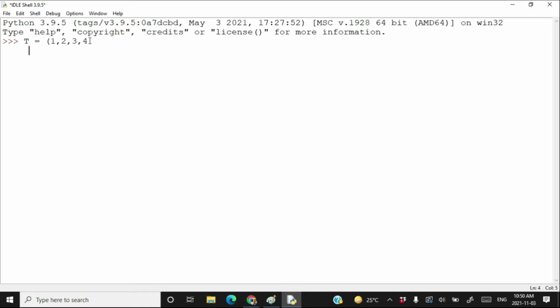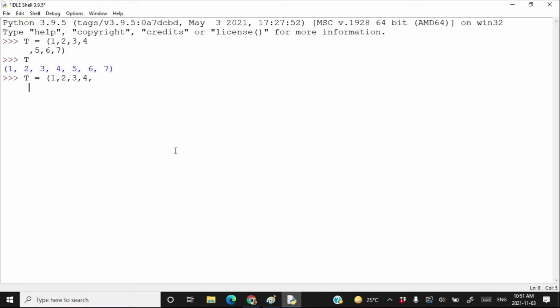So here I have pressed enter after 4. So give a comma because there should be a comma between any two values. Then 5, 6, 7. End it with a closing small bracket. Press enter, T, and this is your tuple. Let's create another tuple here. T is equal to 1, 2, 3, 4, comma.